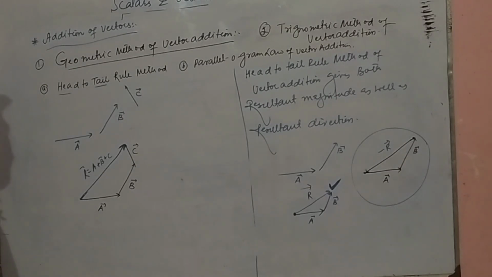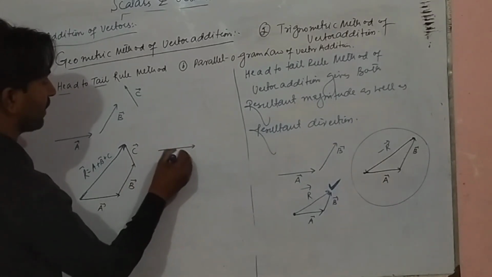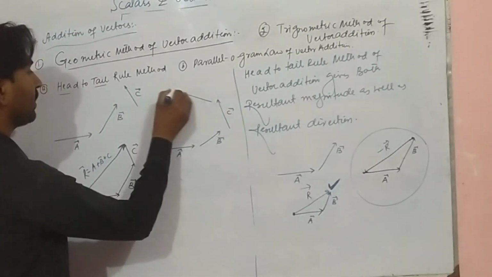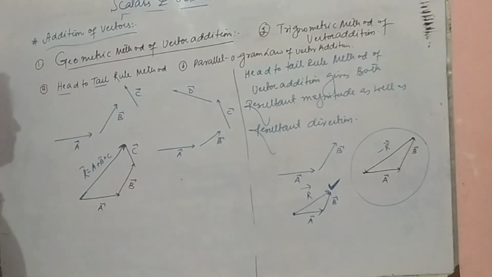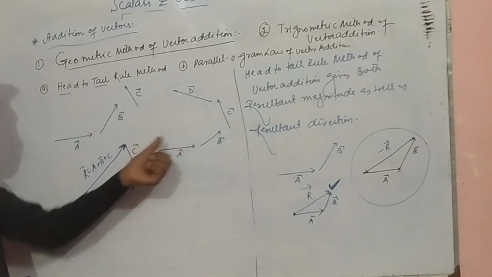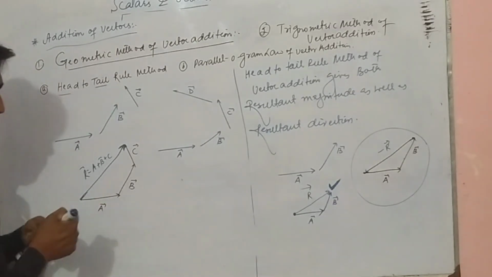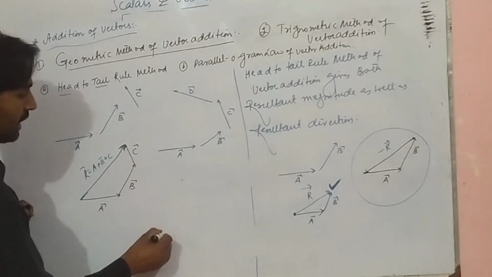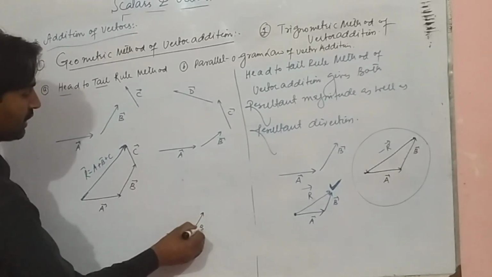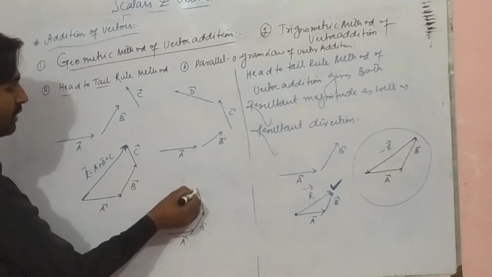If we are considering more than 3 vectors, then how can we represent the resultant? Let's say this is A vector, this is B vector, and this is C, and again this is D vector. If these 4 vectors are given and we have to make the resultant of these 4 vectors by adding them with the head-to-tail method, then take the A vector, this is A and this is B. The head of the first vector is joined to the tail of the second, and the head of the second vector is joined to the tail of the third vector.